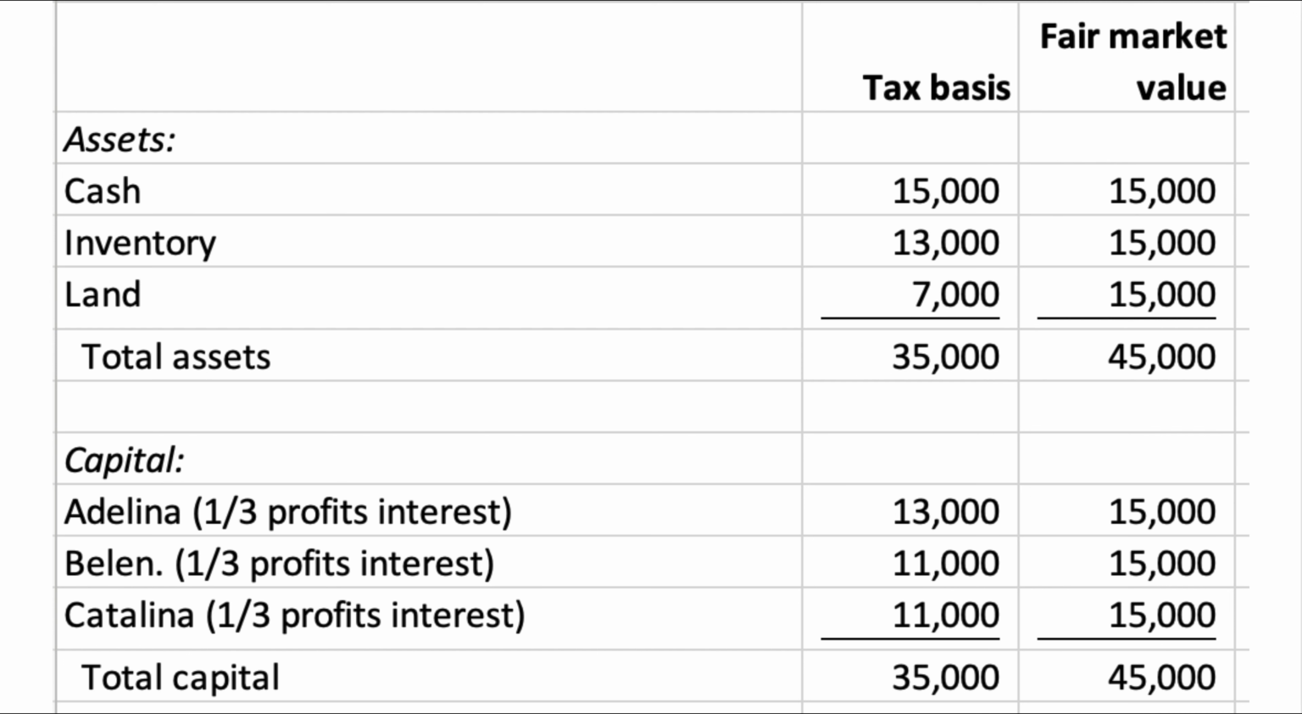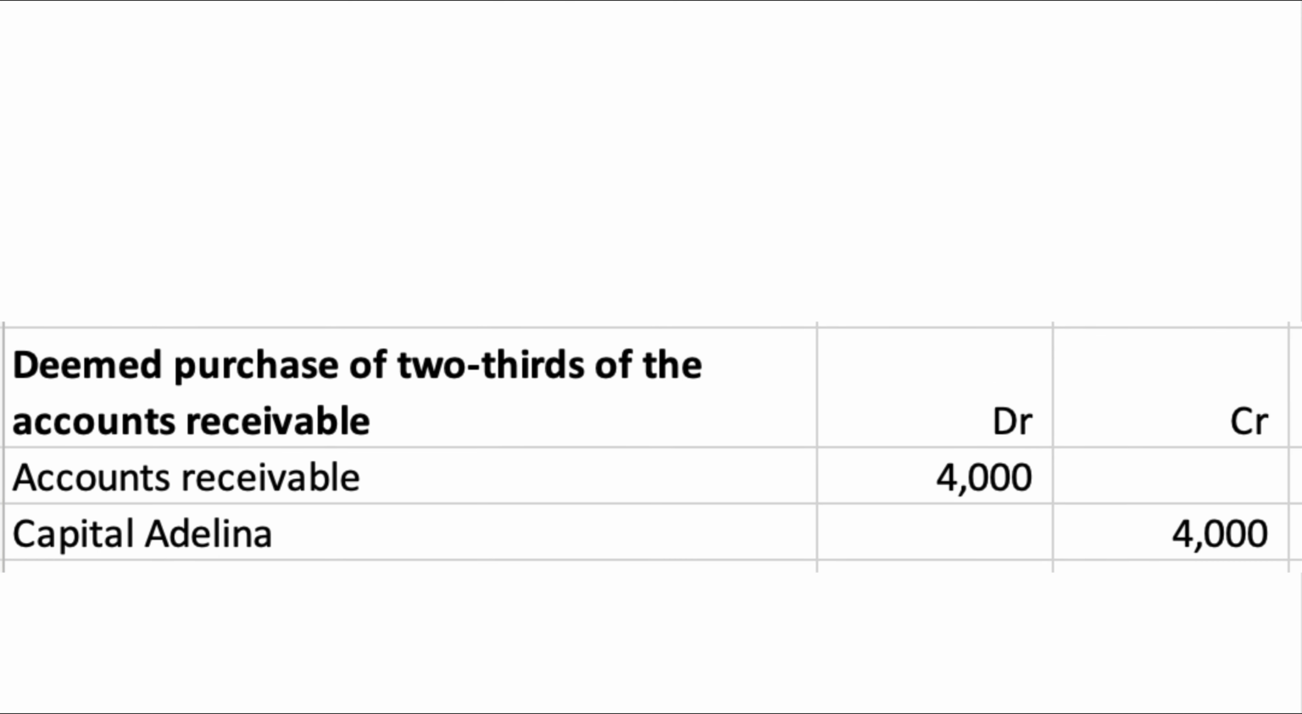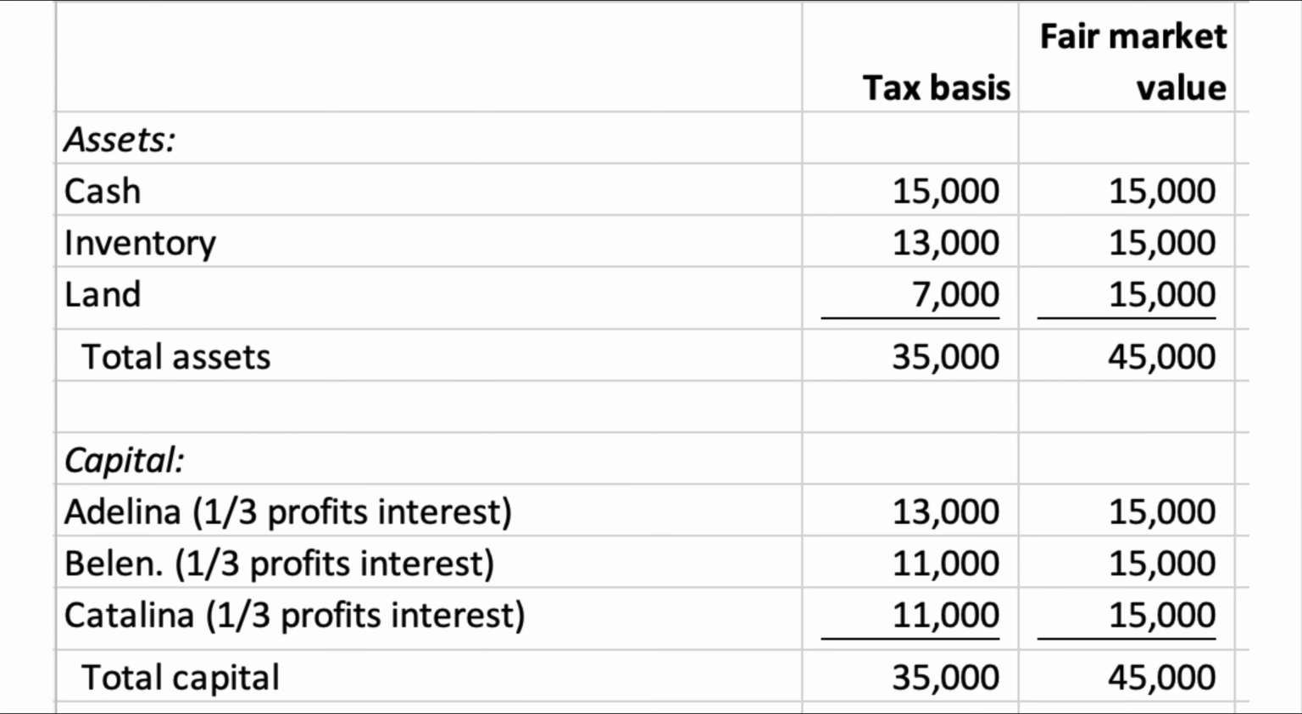Adelina's tax basis capital account increases by her $4,000 recognized gain as it normally would when the partnership allocates income to her. At the same time, the inventory gets a tax basis increase of $4,000. It is the only asset that Adelina now owns in the partnership, and she effectively paid fair market value for the additional 2/3 share of the inventory. The tax journal entry for the deemed purchase of the inventory by Adelina would look like this. The partnership balance sheet after the deemed purchase of the inventory looks like this.